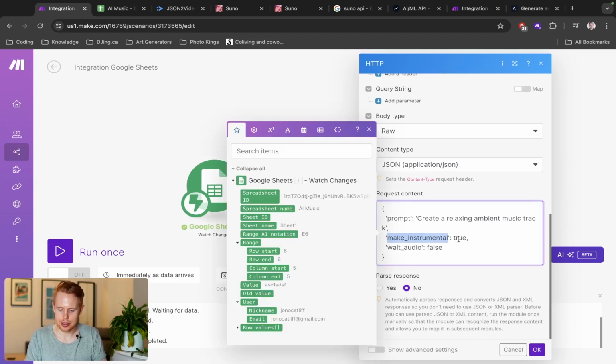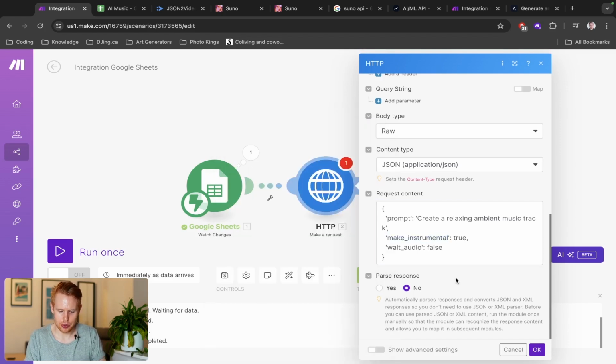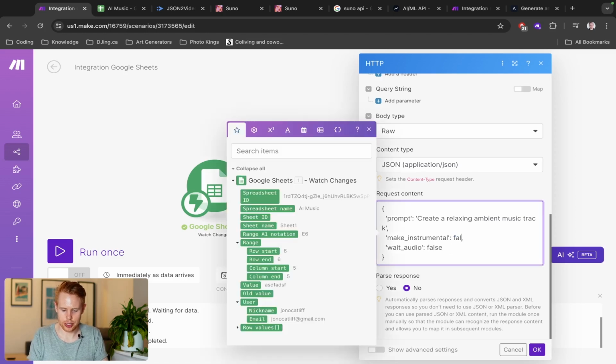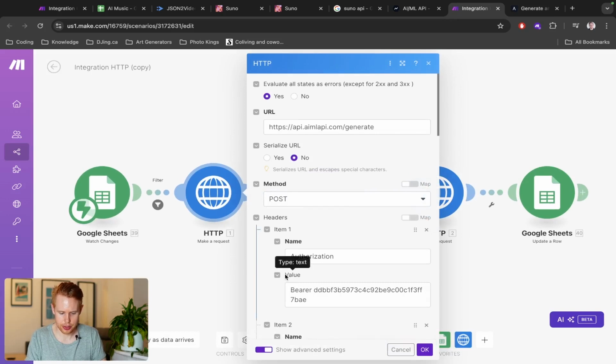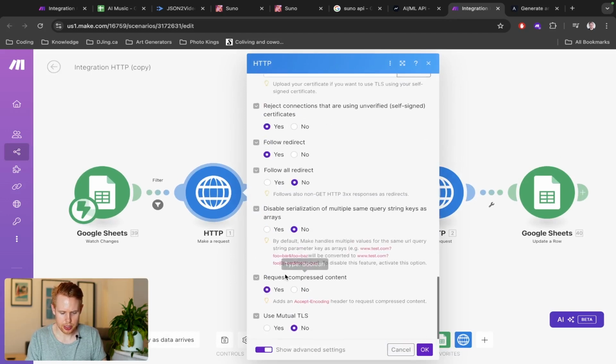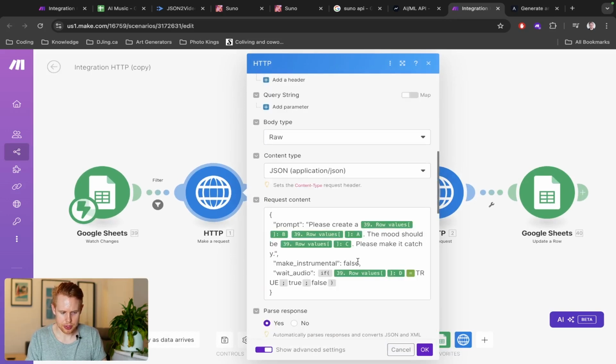Next thing is make instrumental. I'm just going to put false as well. I don't want it to be an instrumental. I'm going to take a look here and see what I put here as well. Yep, so it's going to be false.